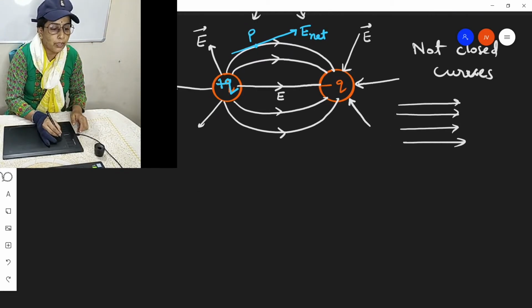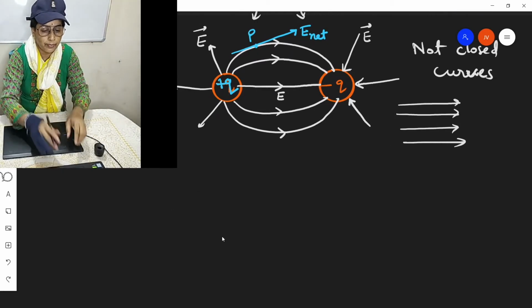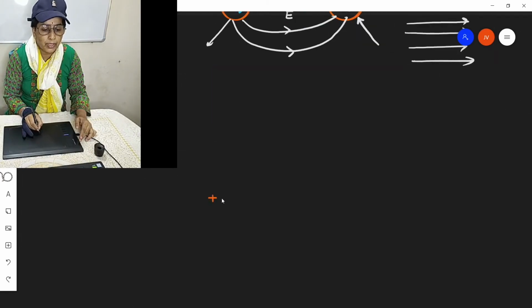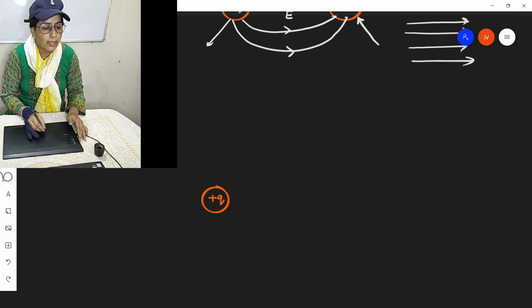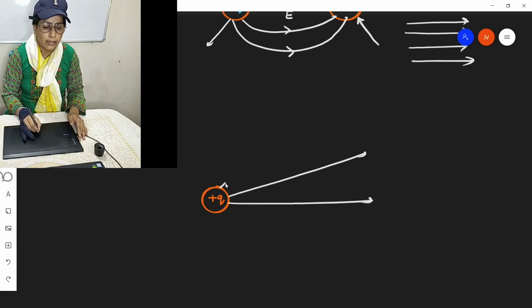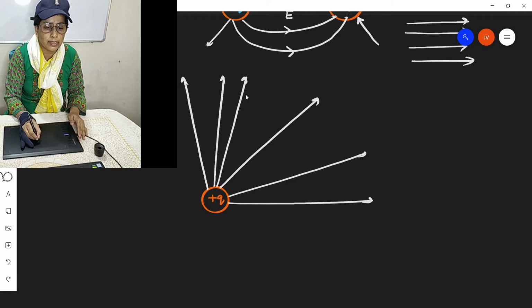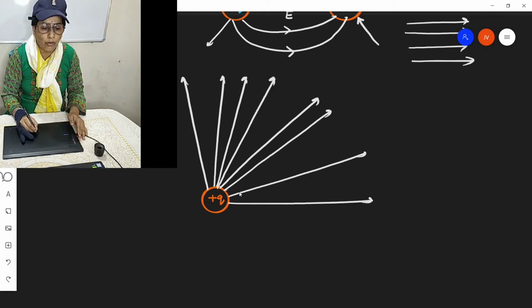Now also assume that there is a point charge, and this point charge will have electric field in the direction which is radially outward. So this is the direction of electric field. No two lines of forces ever intersect. The direction of electric field is always radially outwards.